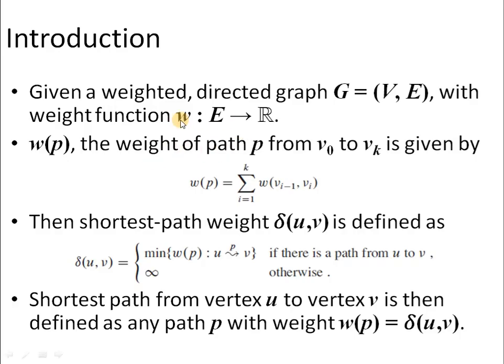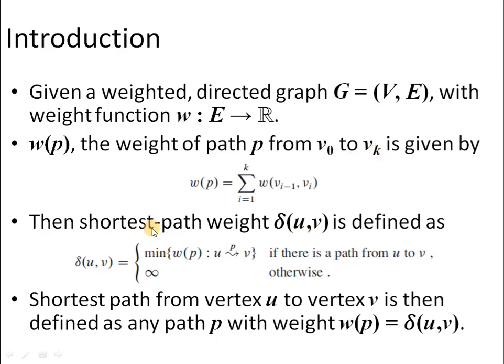So starting with the problem definition, we are provided with a weighted directed graph G with a set of vertices V and a set of edges E. Each edge has an associated weight value given by the function W. When we talk about a path from a vertex V0 to Vk, the weight associated with the path is given by Wp, and this Wp is nothing but the sum of the edge weight values forming the path P from vertex V0 to vertex Vk.